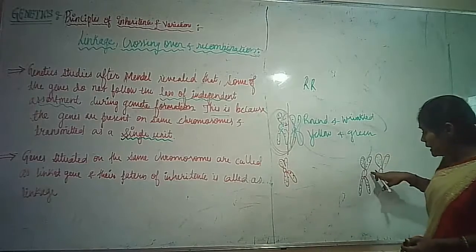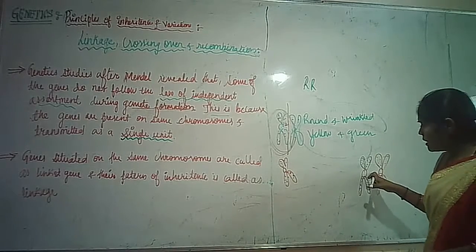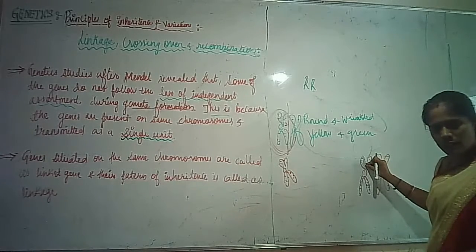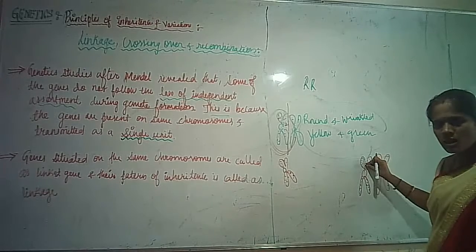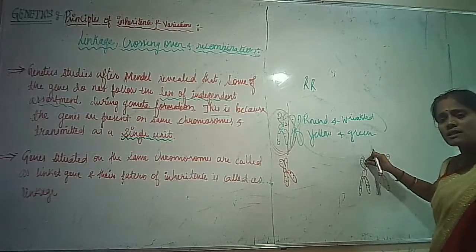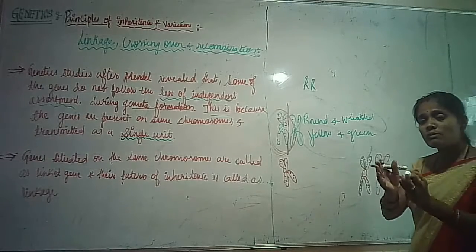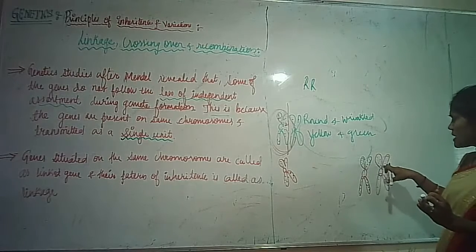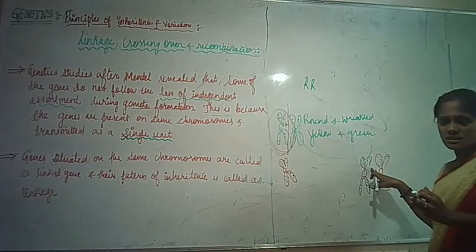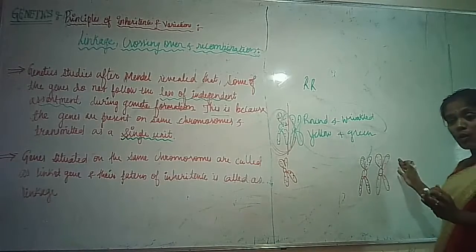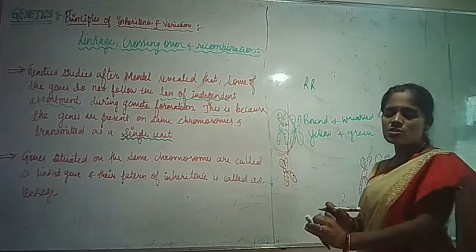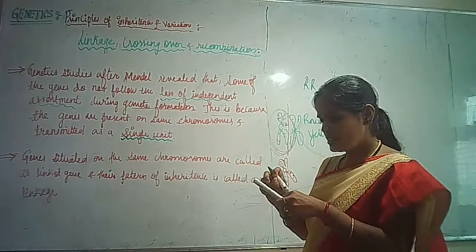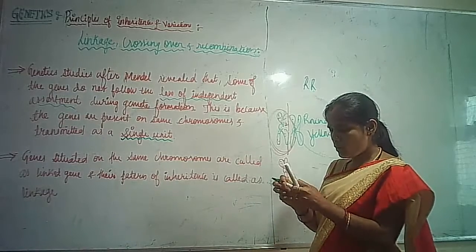What is going to happen here and here? Most of the characters of the parents, expressed by the pair of genes located on the chromosomes, are transferred. In the other case there is a recombination, that is, lesser chances of similarity and more chances of variations will be seen in that condition. Okay, now I hope you understood.